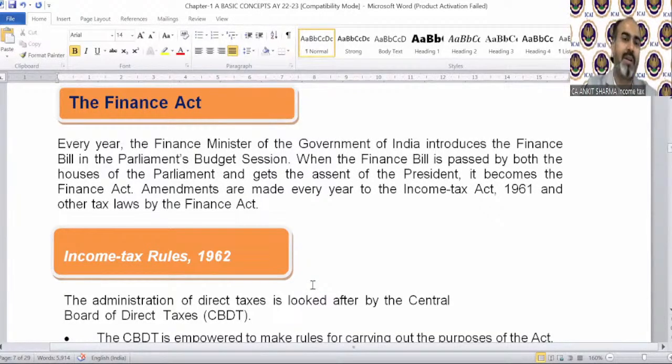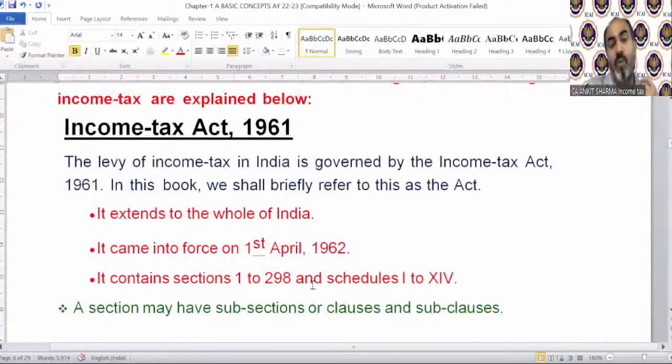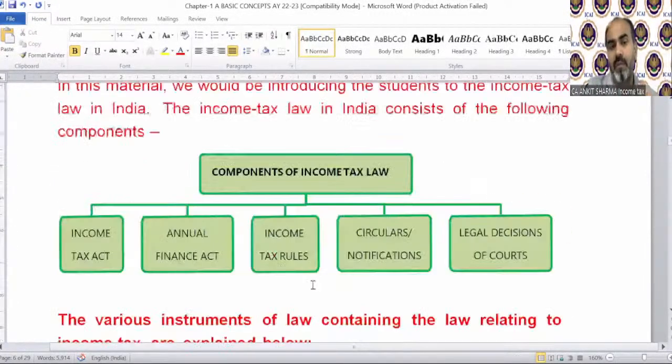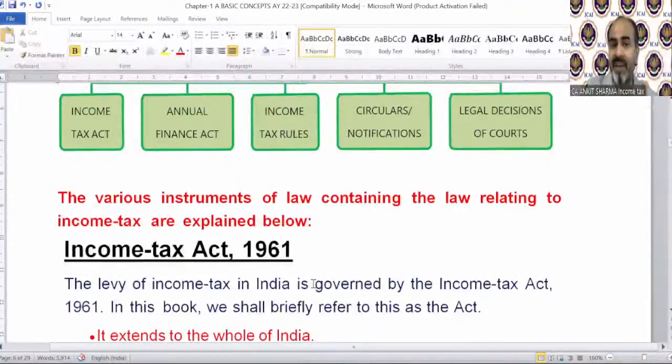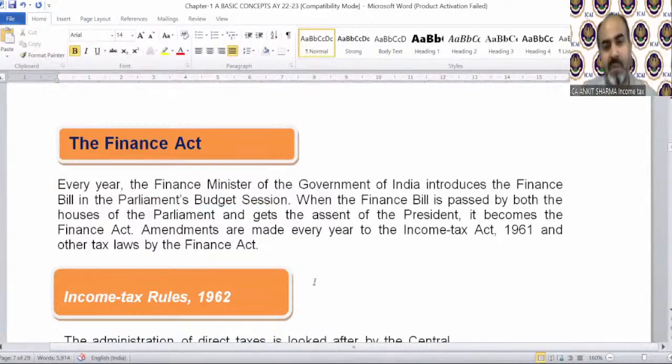The other topic is now the Finance Act, because we are studying the components of income tax law. First one was the Income Tax Act. Now the Annual Finance Act. One by one we are discussing it. Annual Finance Act means the budget. Every year the Finance Minister of the Government of India introduces the finance bill in the Parliament budget session.